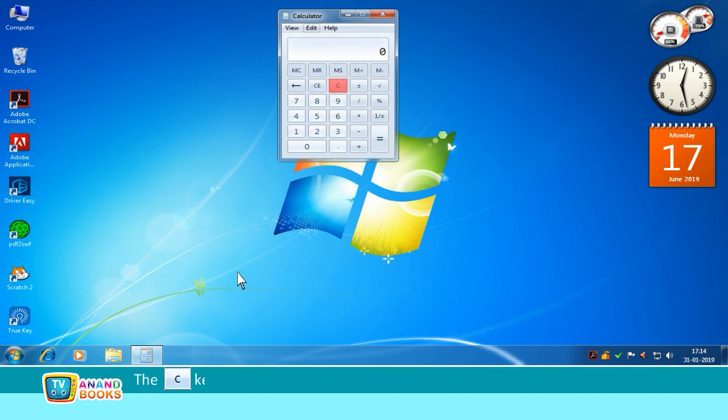The C key clears all the calculations and shows a 0 on the screen. There is also a backspace key. It is used to erase any number that has been entered by mistake. It erases the numbers and signs one by one. It is similar to the backspace key on the computer.